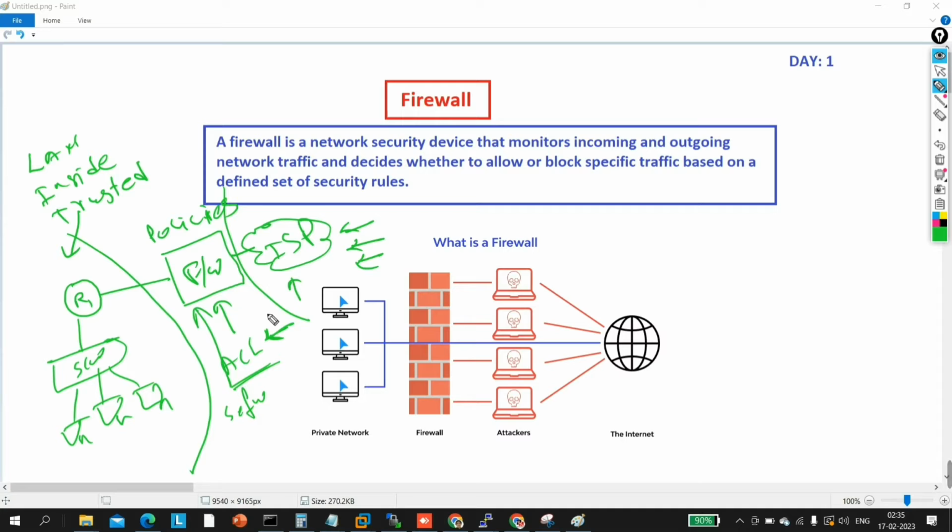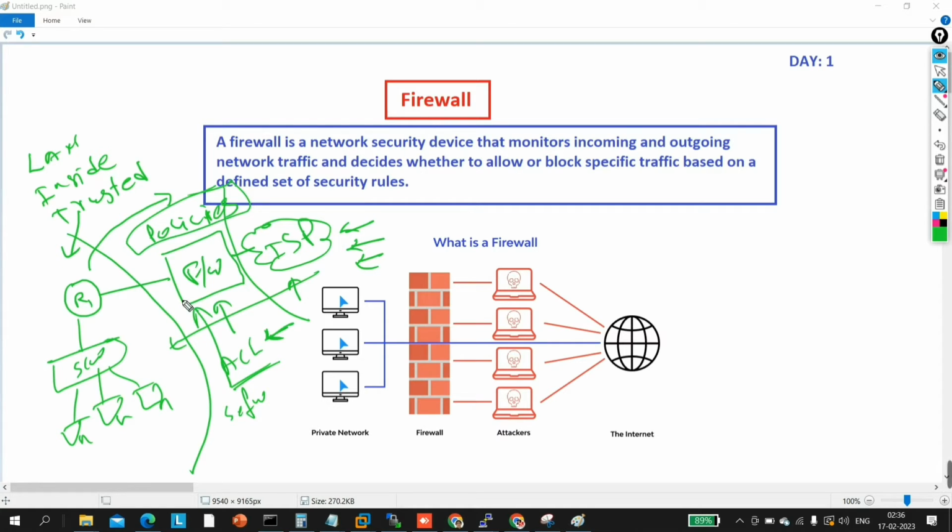So a firewall is a device which can be placed between a trusted and an untrusted network. A firewall denies and permits traffic that enters or leaves the network based on the pre-configured policy. So whatever traffic moves from this network to the outside network, and whatever traffic comes from the outside network to the inside network, this firewall can allow or deny based on the policy configured on this firewall, right? Now, hope it's clear to you how a firewall is going to block or permit traffic.